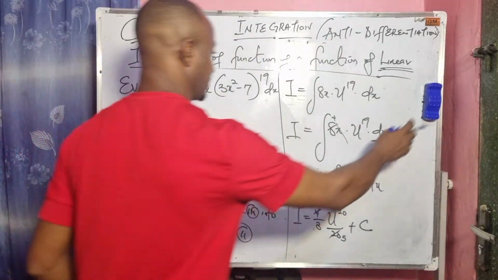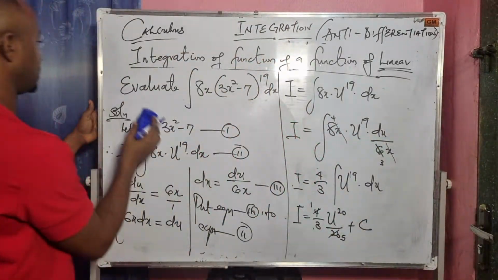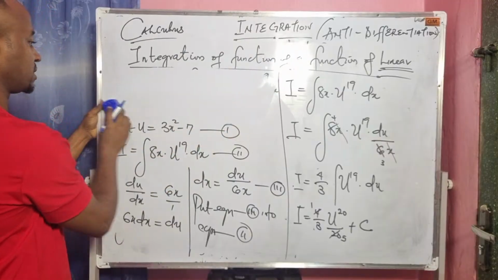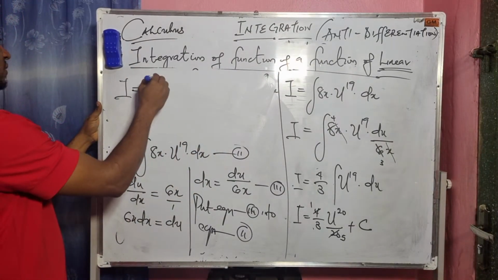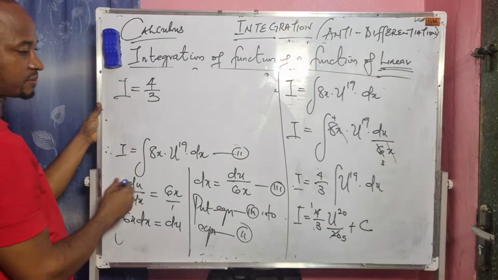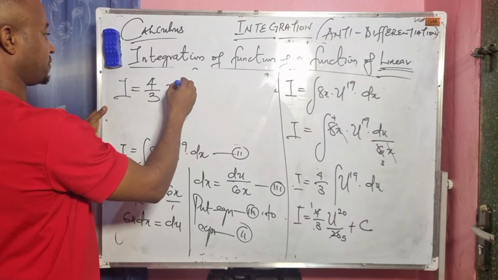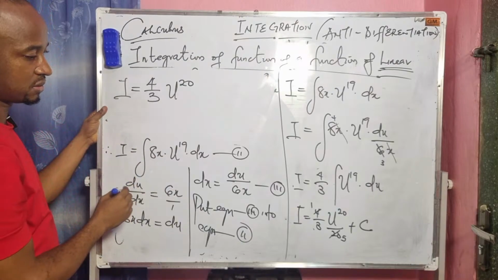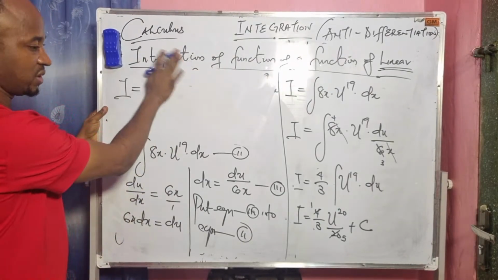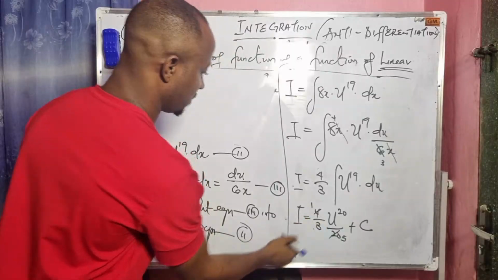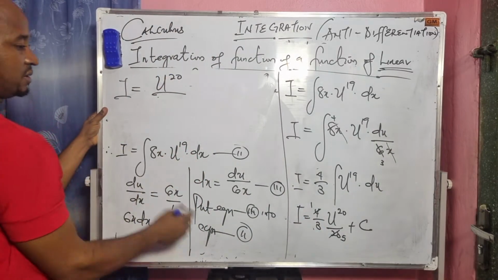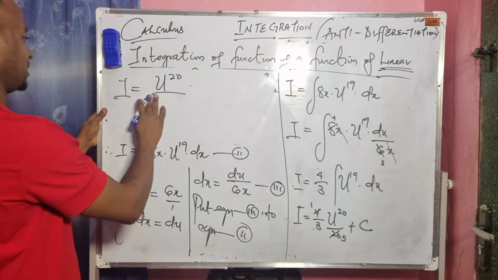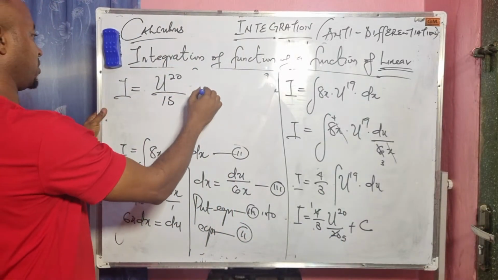So our I equals u to the power of 20 over 3 times 5, which is 15, then plus C.